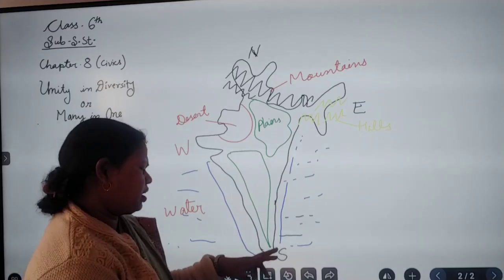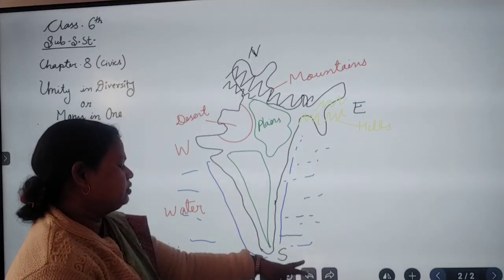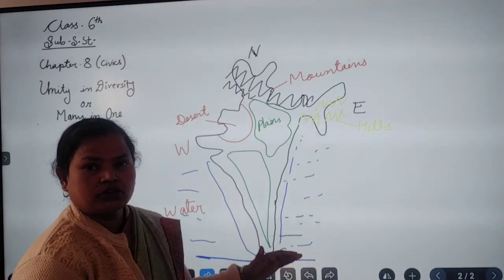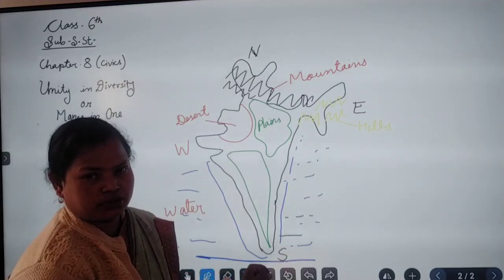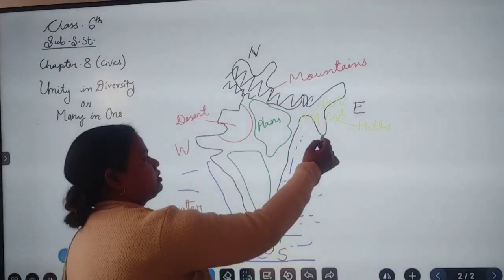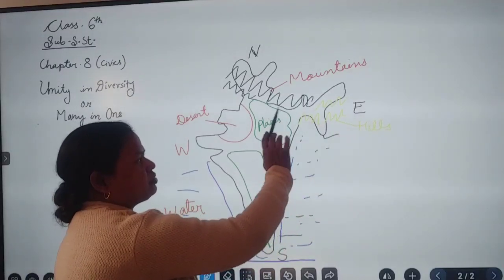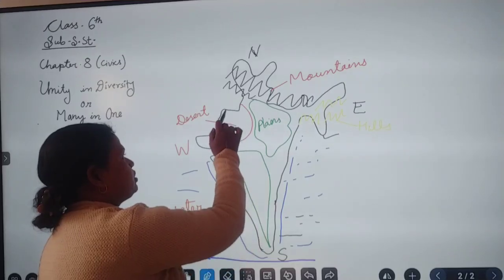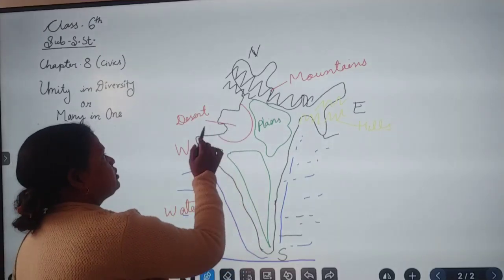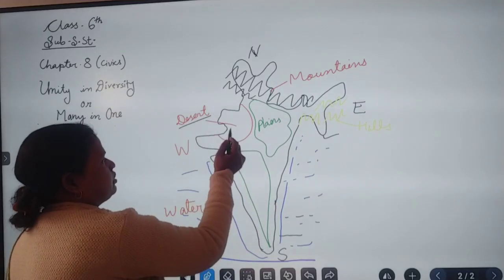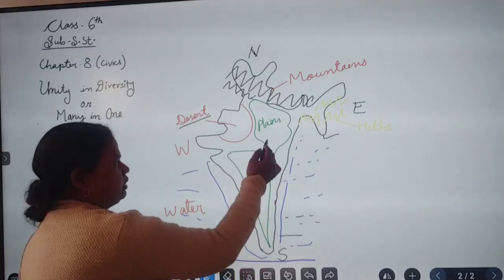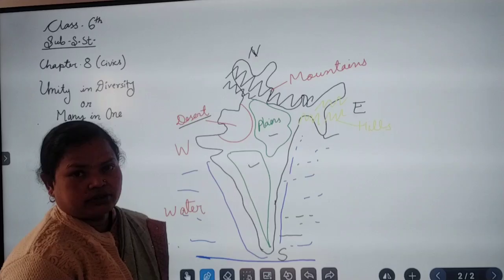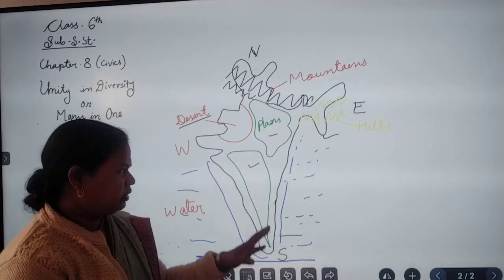South India is also nearest to the equator, so there is a high temperature. East India has a normal temperature due to hills. The coastal area and the desert area of Rajasthan have a high temperature, but the plains and plateaus are moderate in temperature.